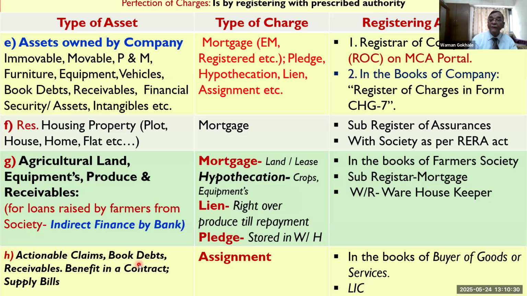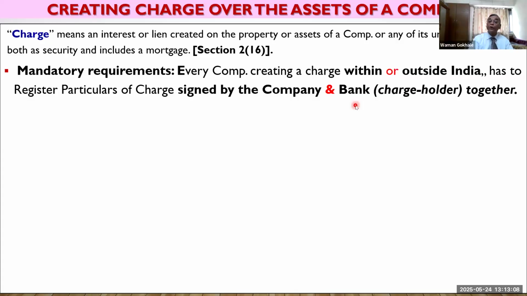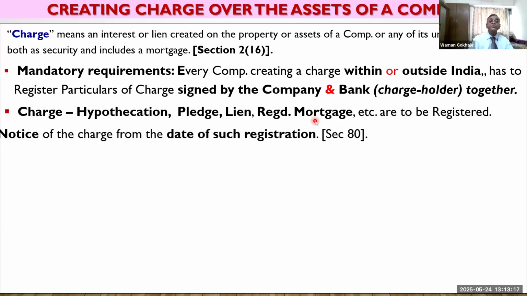Okay, in respect of hypothecation, this charge need not be registered. Even here also, in respect of book debts, we may register it afterwards also. It may be required, we may register it, we may not register it, but still our charge will always be there. So mortgage by deposit of title deeds, along with other documents whatever are required. The charges which are to be registered are hypothecation, pledge, lien, registered mortgage, etc. All those charges need to be registered.